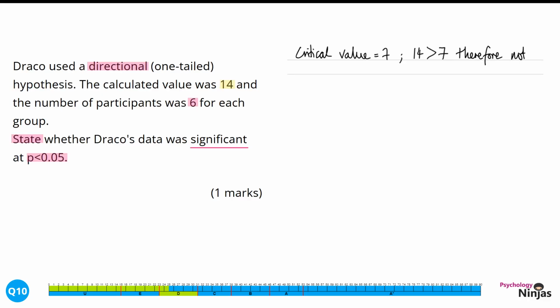For us, our results here are not significant. This is because the observed value, 14, is not less than the critical value of 7. Don't forget, it's always at the bottom of all the tables which way round it needs to be significant, so whether the observed value needs to be greater or smaller than the critical value to be significant.